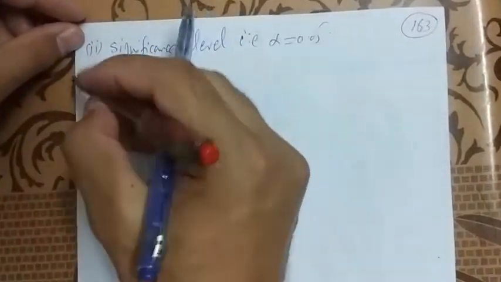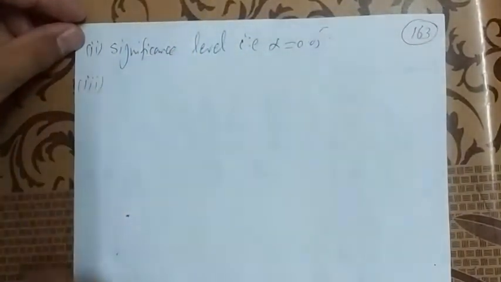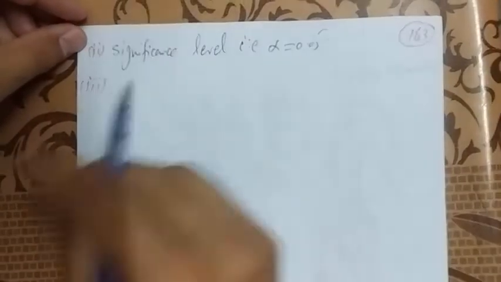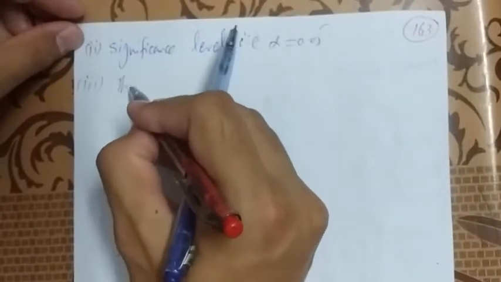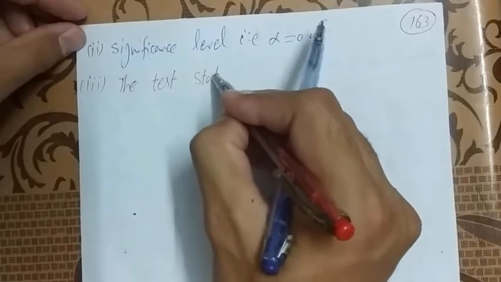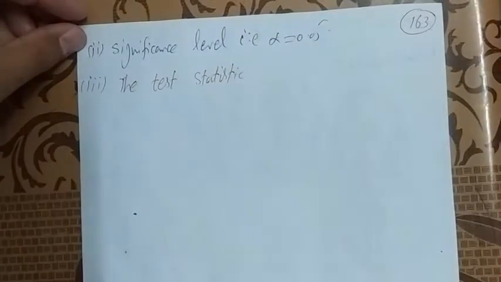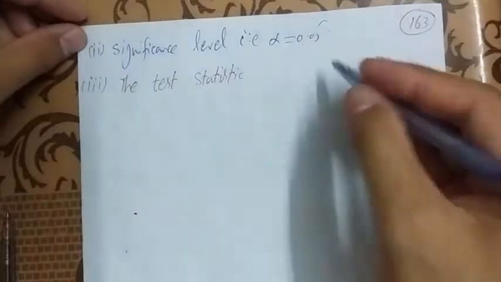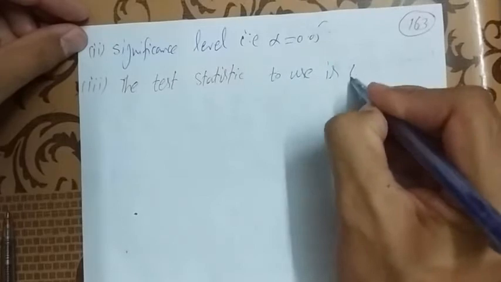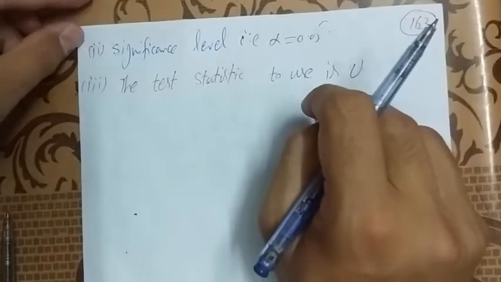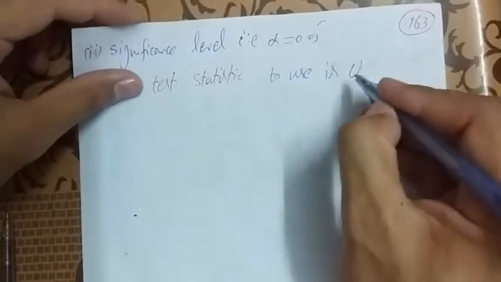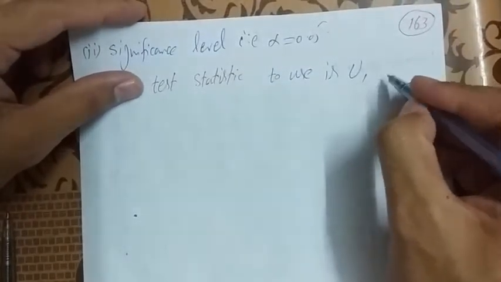And in the third step, we have to take the test statistic to use, which is capital U. Students, for the test statistic in the Mann-Whitney U-test, we write capital U, and this is the smaller of the two values.